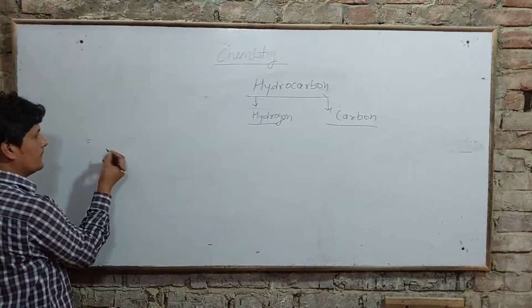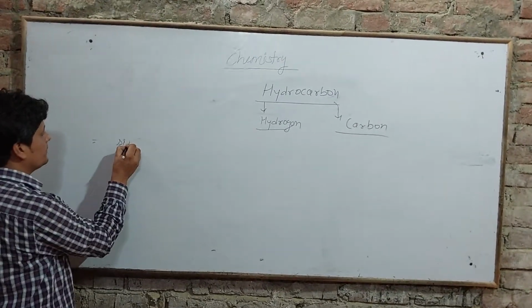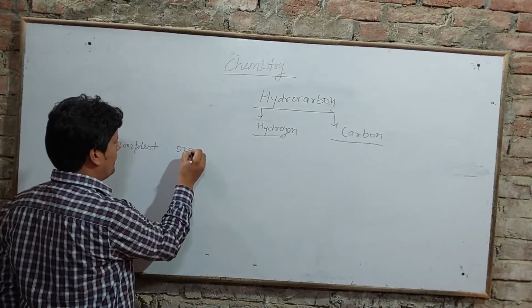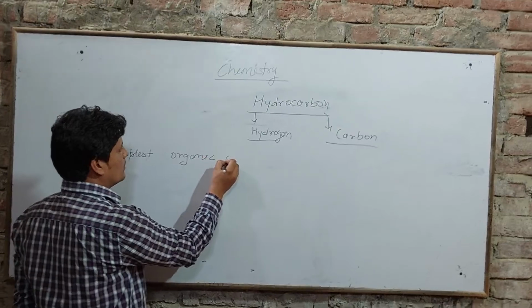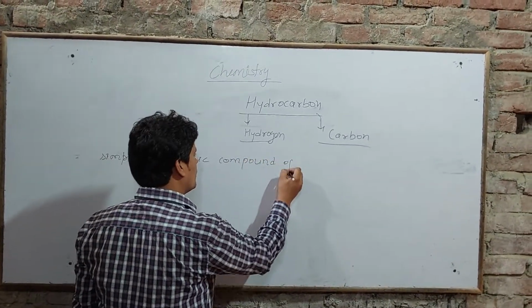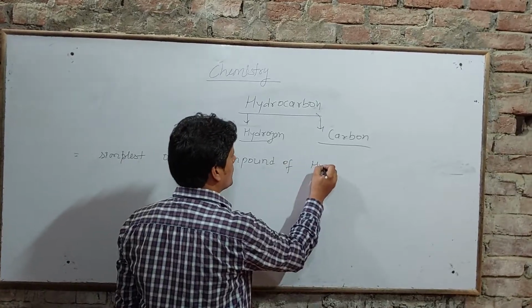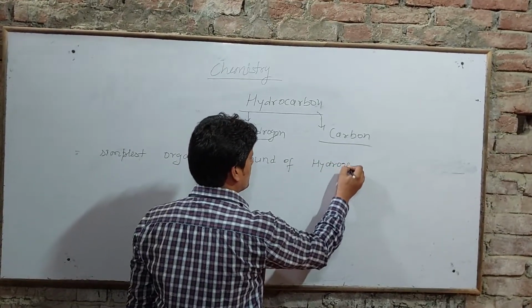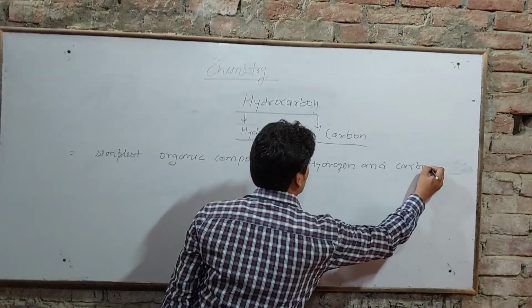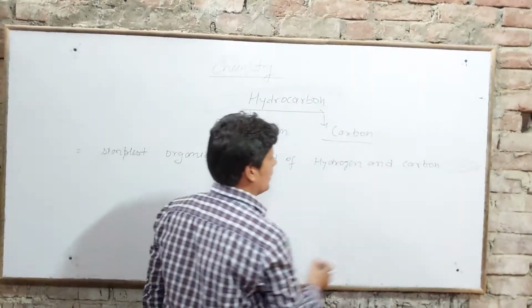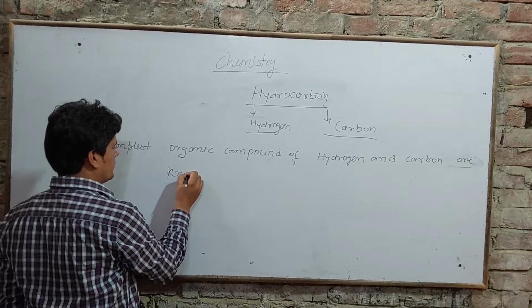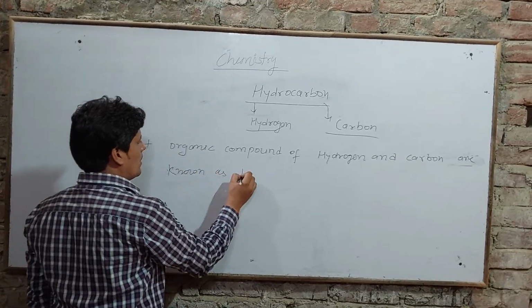In other words, the simplest organic compounds of hydrogen and carbon are known as hydrocarbons.